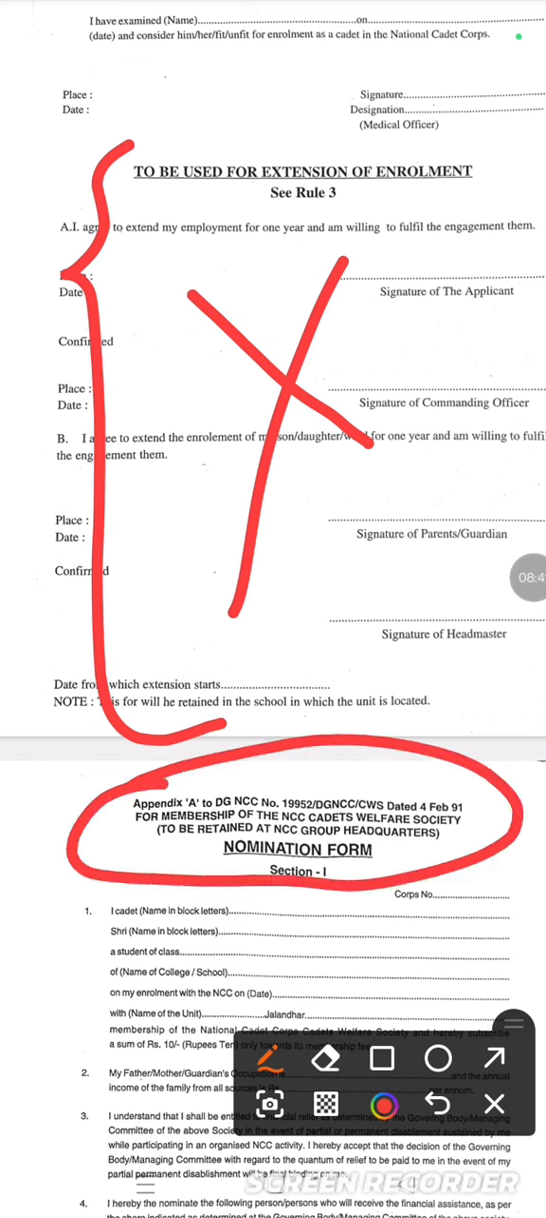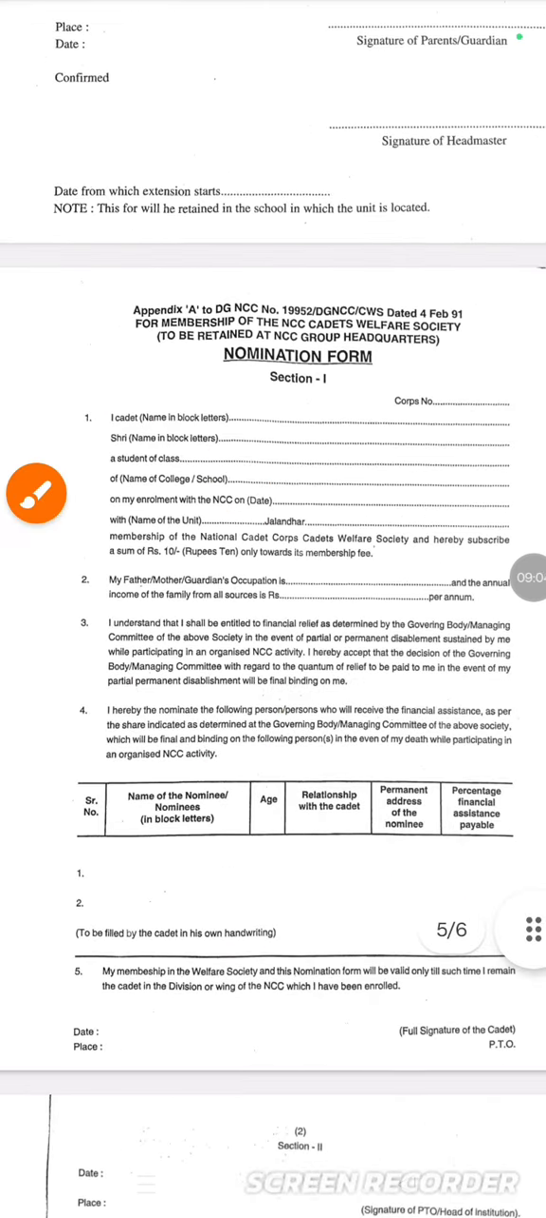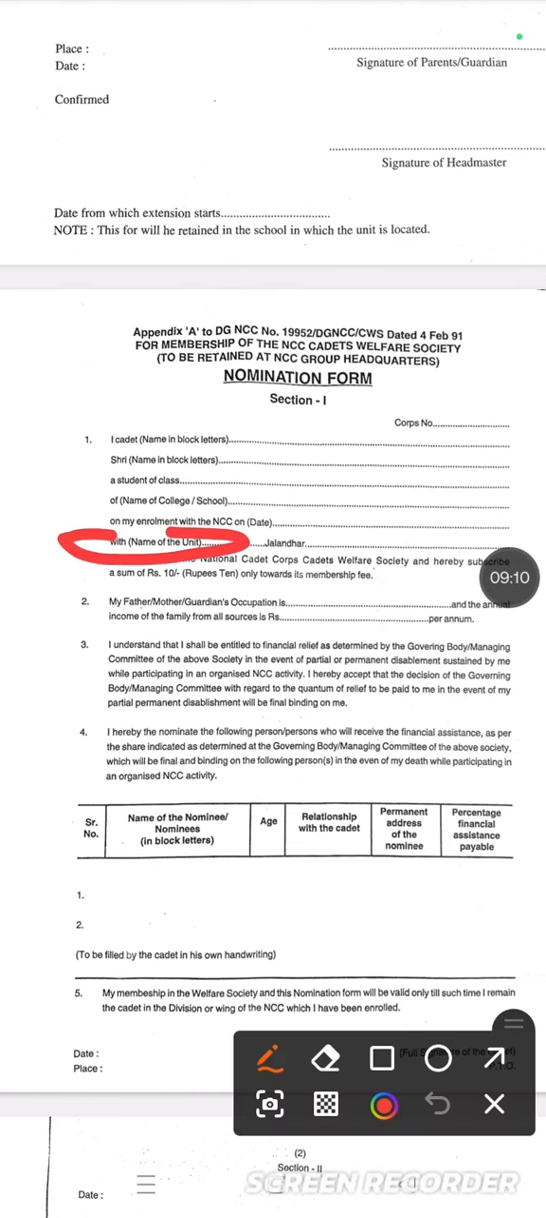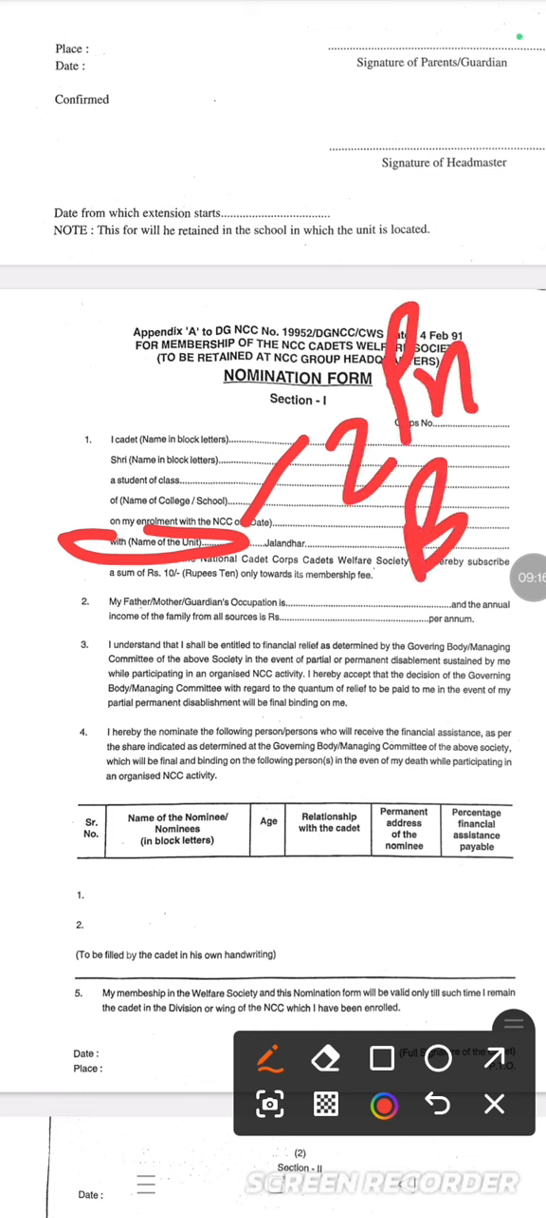Now this is the nomination form. This is very simple. I, cadet, name in block letters, your name. Shri, name in block letters, your father's name. A student of class 8th, name of school PM Shri KV number 1 Jalandhar Cantt. On my enrollment with the NCC on date, today's or tomorrow's date you can fill, with the name of the unit, 2 Punjab Battalion. Here the space is very little, so in the name of the unit you just fill 2 Punjab Bn in short. So in a very short manner you can fill in the battalion in this column.